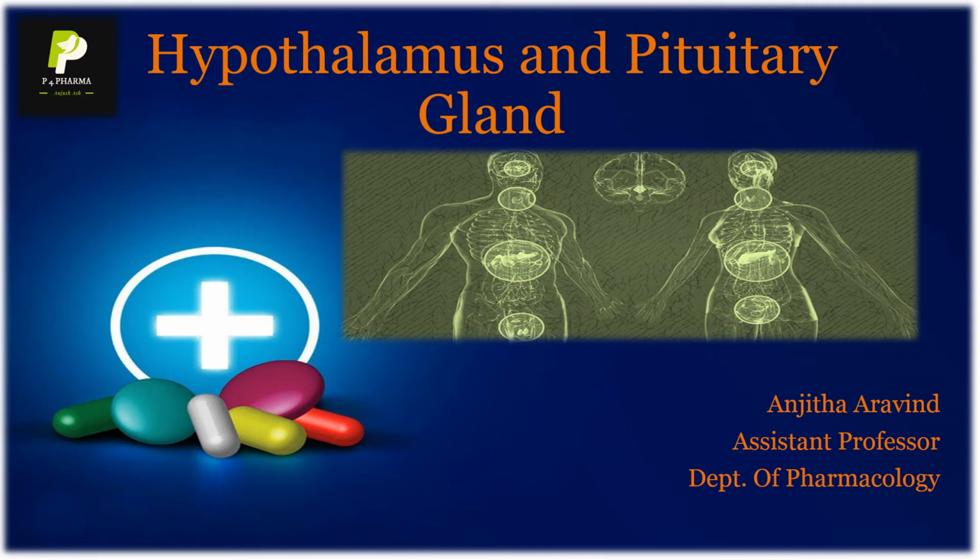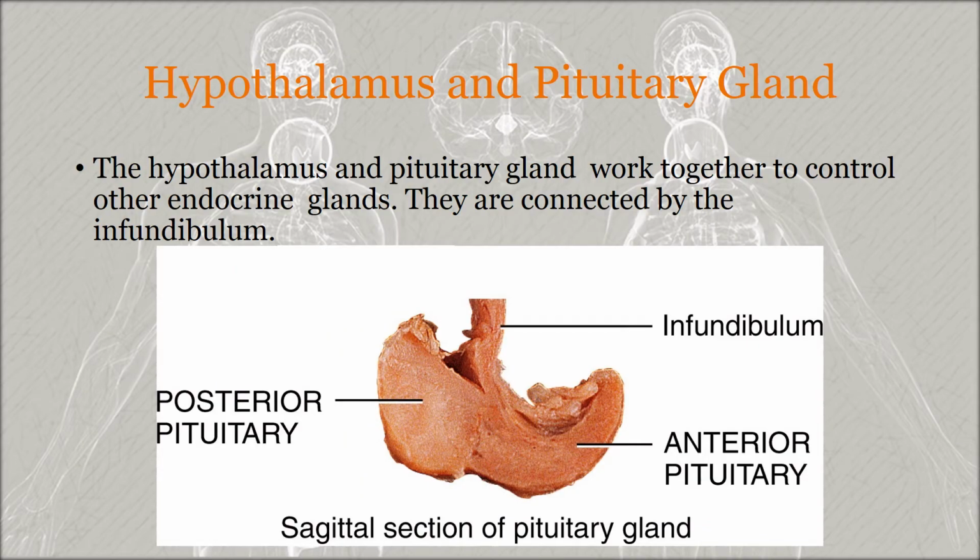Today we are turning to the discussion of various endocrine glands, the hormones they secrete, and their functions. Here we are studying the master endocrine gland, that is the pituitary gland. We now know that the pituitary gland itself has a master. We already said that it is the master endocrine gland because it secretes several hormones that control the other endocrine system also. So who is the master gland here?